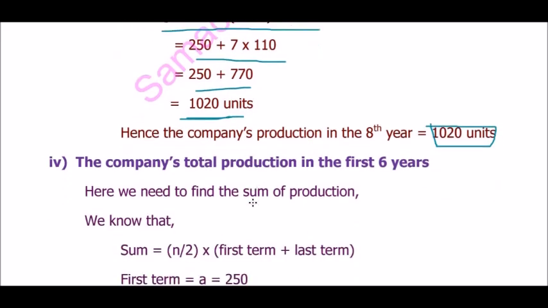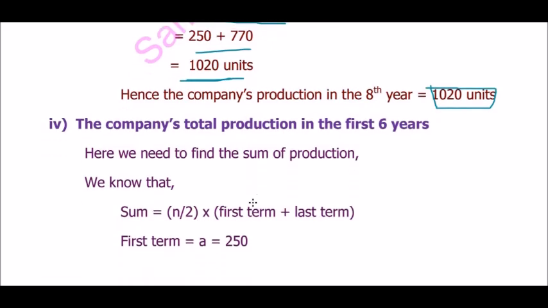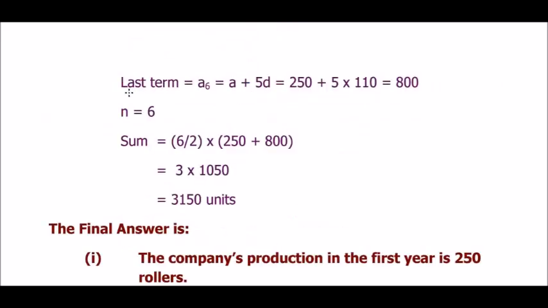So, move on to the fourth question: the company's total production in the first 6 years. Here we want to find the sum of the production in the first 6 years. We know the formula: sum = n/2 into (first term + last term). Here the first term is a = 250 and the last term, a_6, is a + 5d, that is 250 + 5 into 110, which is 800, and n = 6.